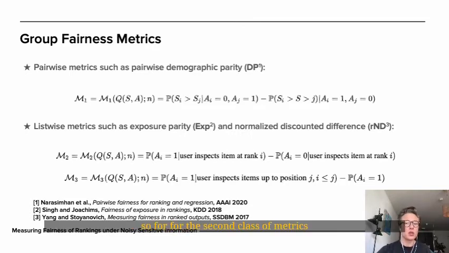For the second class of metrics, with an example being exposure, the ranking is fair if an item observed by the user has the same probability of being assigned to any of the groups. And for the third class, an example being the rND metric, the ranking is fair if the distribution of group memberships at the top of the list matches the global one.